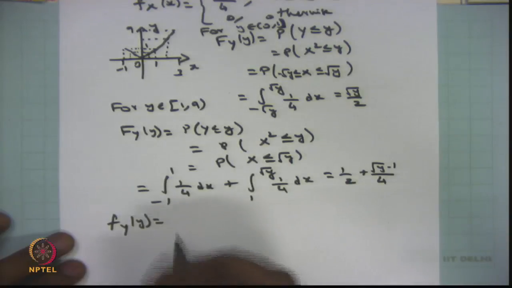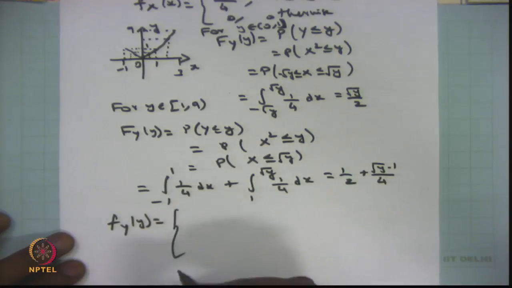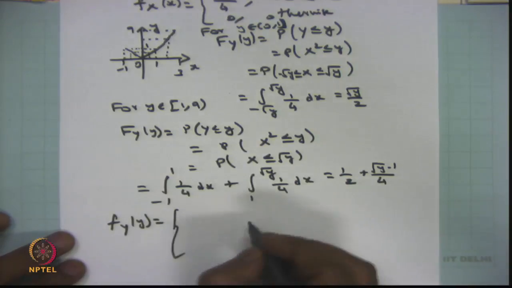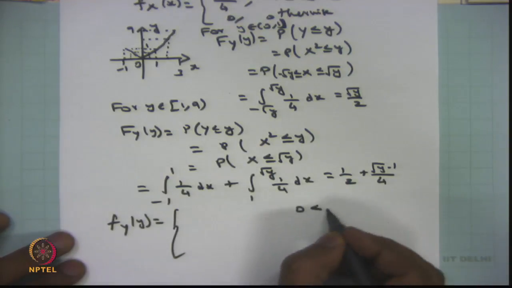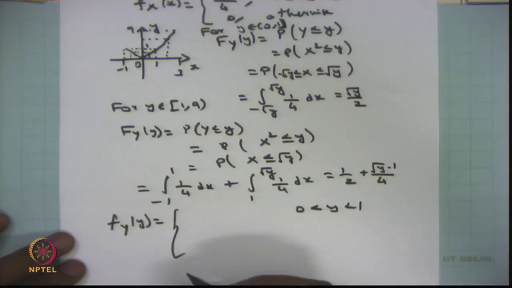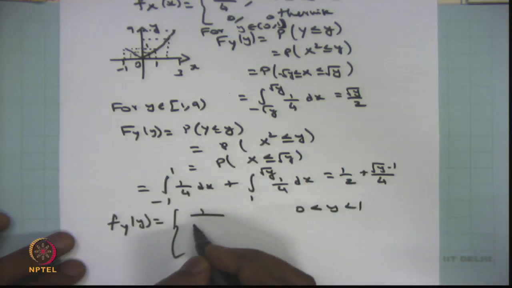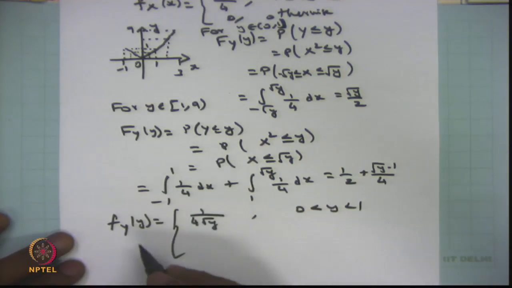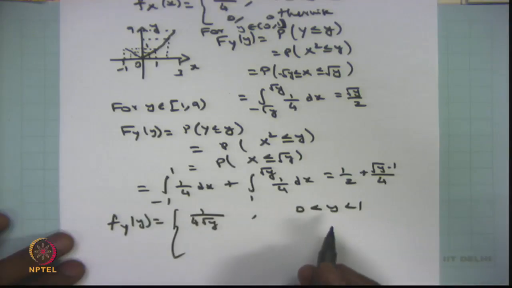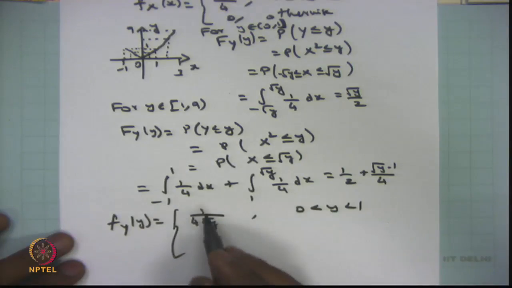By differentiating the CDF, when y lies between 0 to 1, you will get 1 divided by 4 times square root of y. By differentiating between the interval 0 to 1, you will get 1 divided by 4 square root of y.